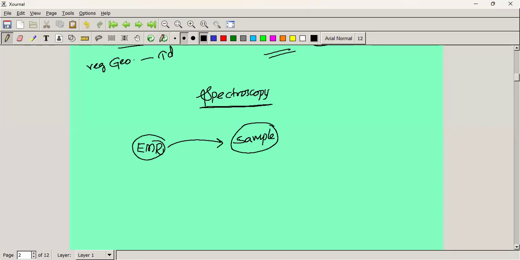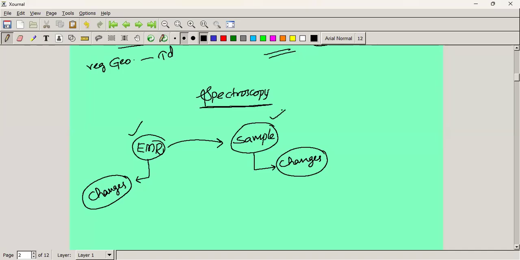With these interactions, changes take place in the sample. We can observe the changes that happen in the sample, and at the same time changes also take place in the electromagnetic radiation. We can study the changes in the electromagnetic radiation as well as the sample.